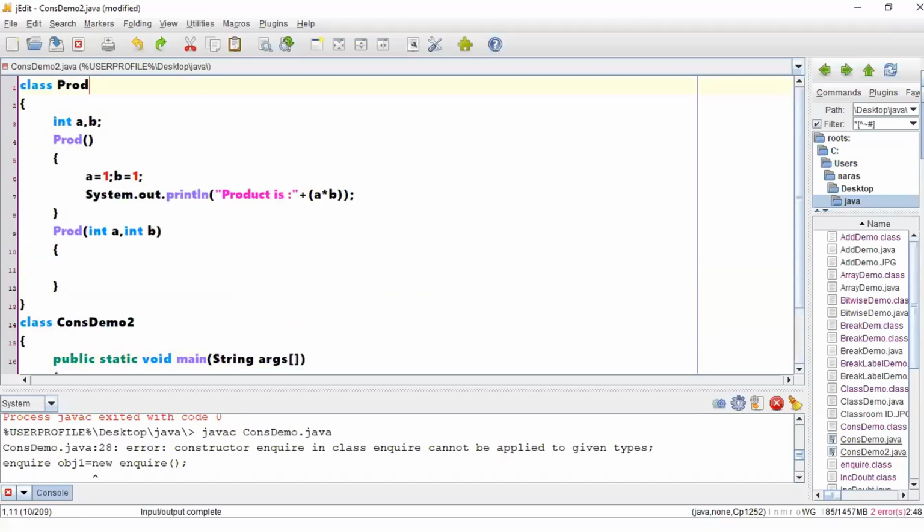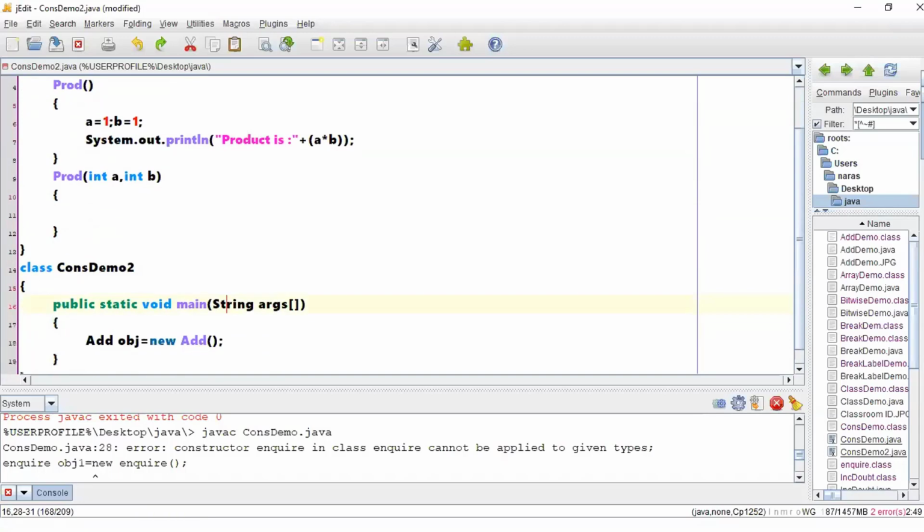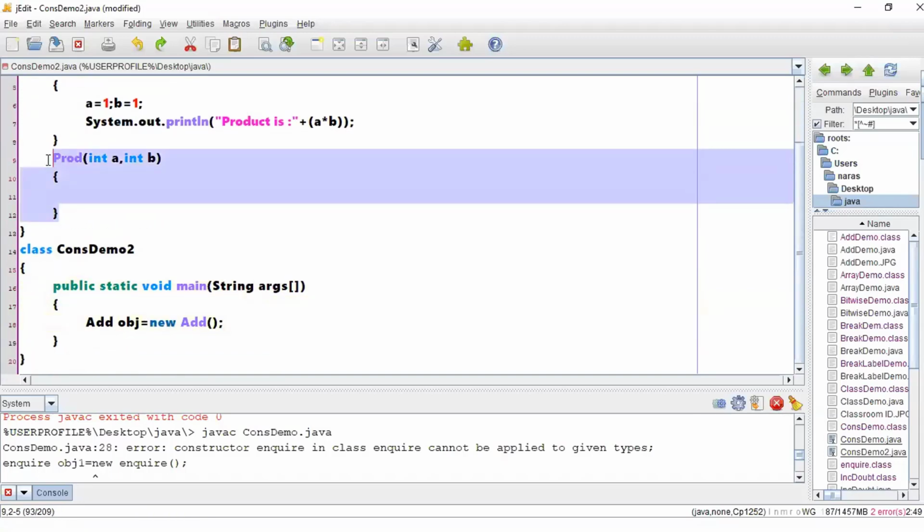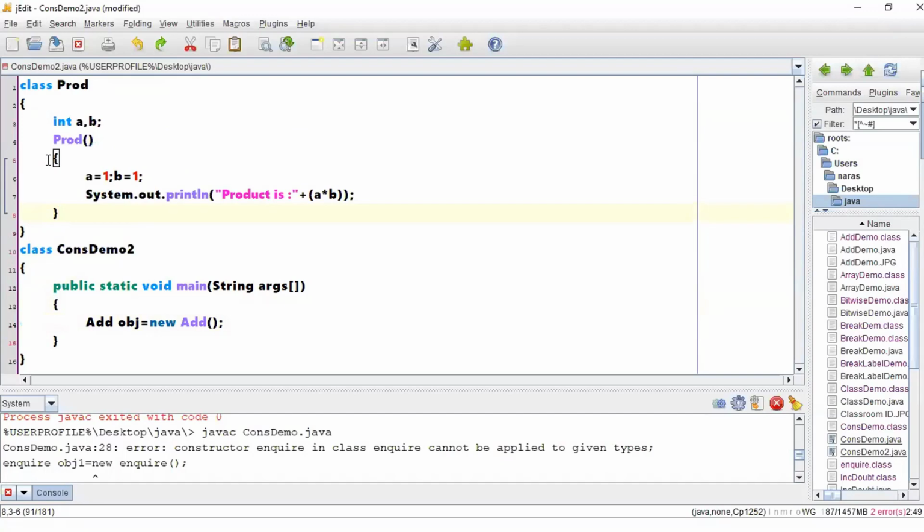What will be the answer if I'm just executing this particular part? Say for example, I have only one constructor written. What will be the output if I execute this particular program? Sir, class is not add. Class is just product. Will it show any error? Yes, product. If I execute this one now, what will be the output?